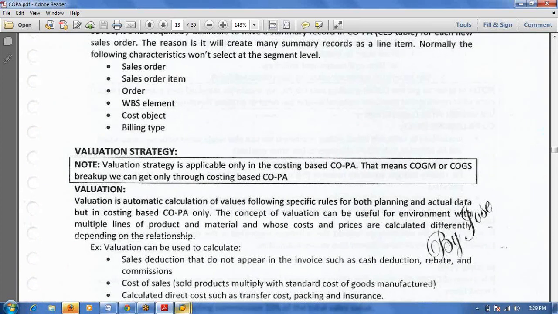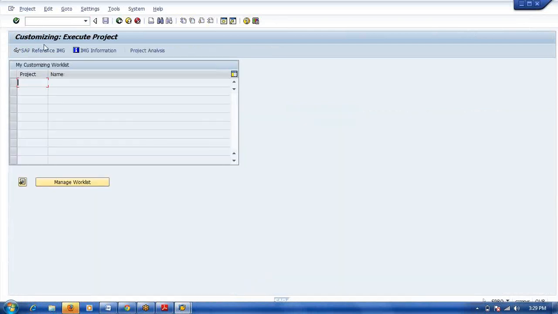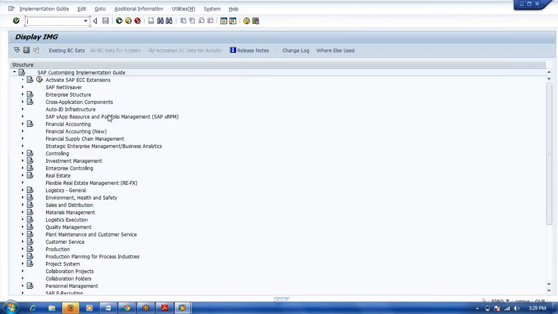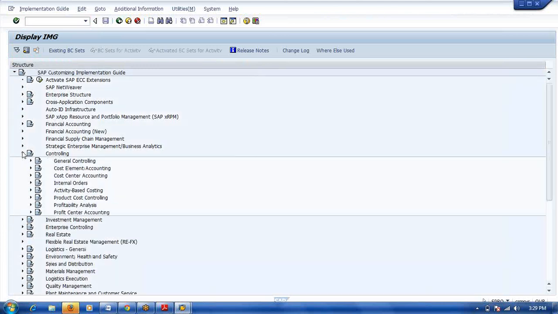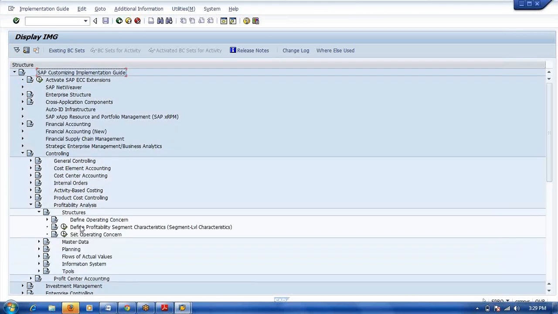Here there is a segment level characteristic, a configuration step. Here are the profitability segment characteristics, segment level characteristics.